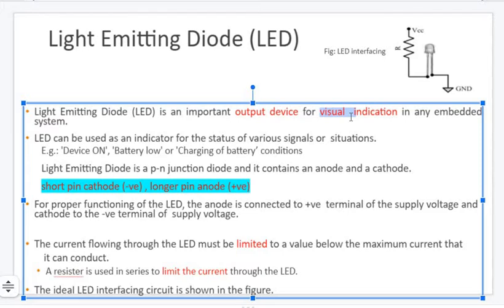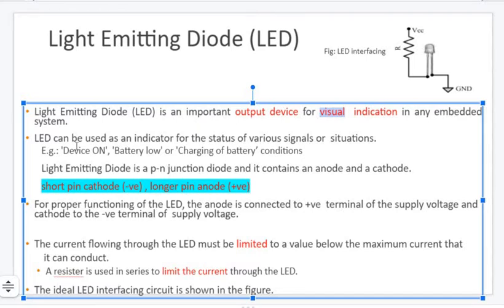Is there any other type of observation of the output? As I mentioned in our lab, there is something called sound or beep. If we got output, there will be a beep sound. If there is no output, no beep sound. That's another option. But here, one method is visualization, and that is done through an LED.